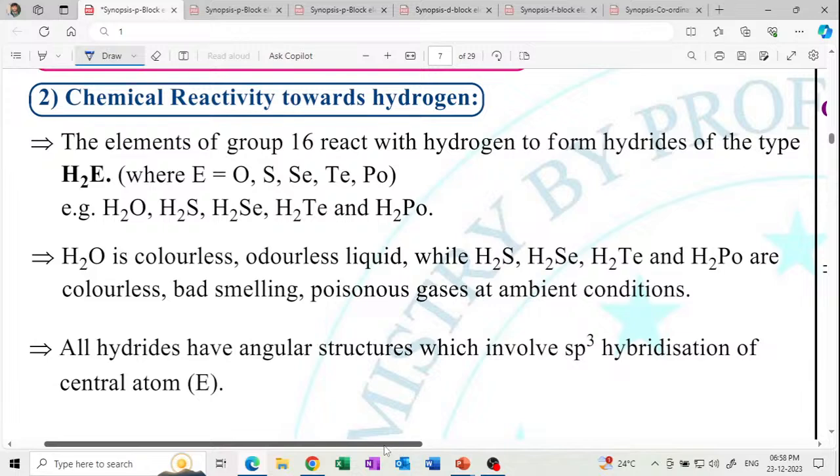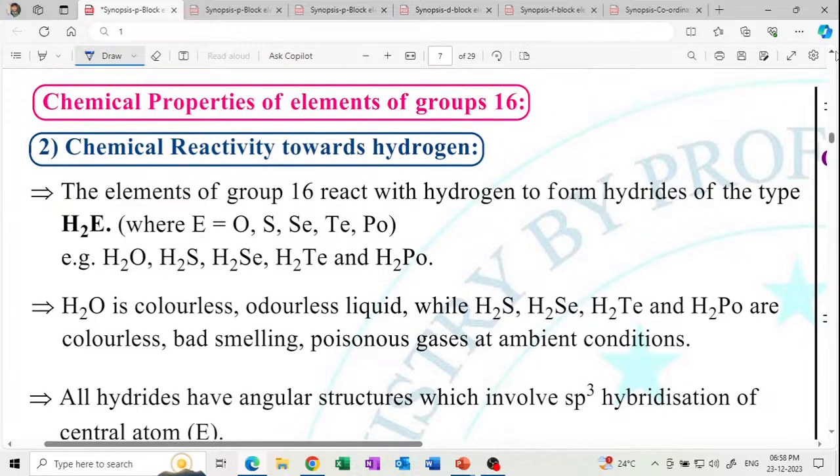Next, the chemical reactivity toward hydrogen. Chemical properties of the elements of group 16.